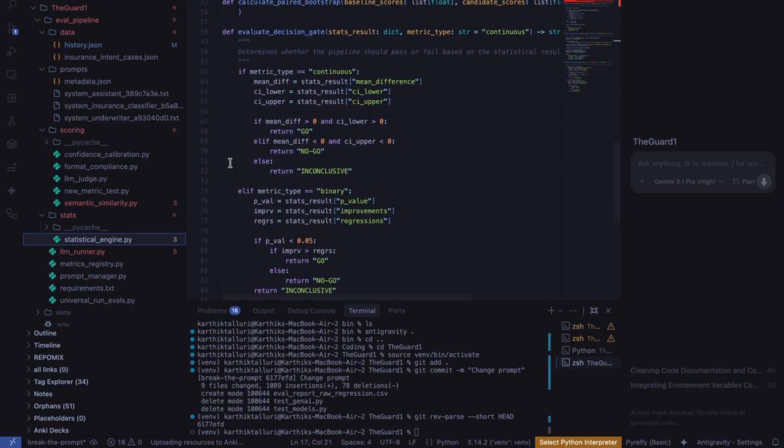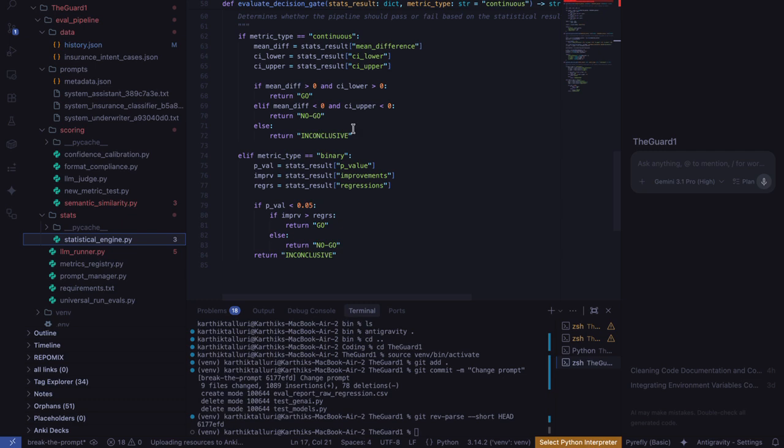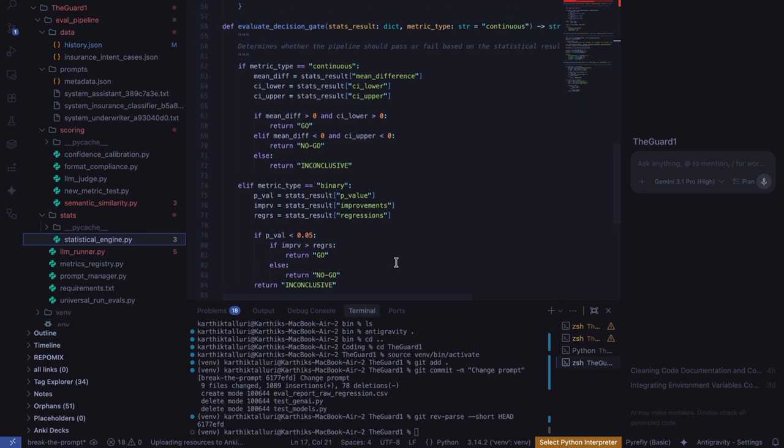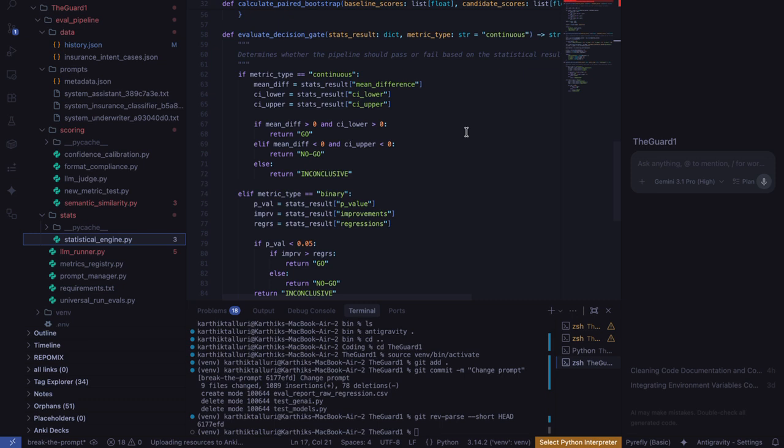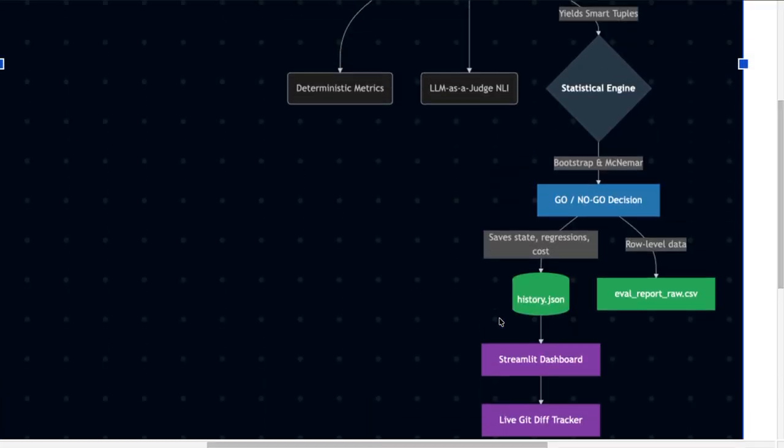So the go, no-go, and inconclusive parts come from the confidence interval for continuous metrics, and we use the p-value for binary metrics, the p-value that comes from the McNemar test, and for the bootstrap test, it is the confidence interval. We can then evaluate for both continuous and also discrete metrics. For discrete metrics, we use McNemar's test, and for continuous ones, the bootstrap test.